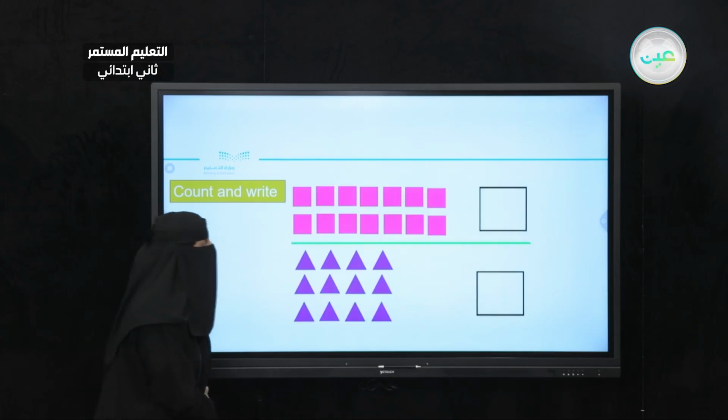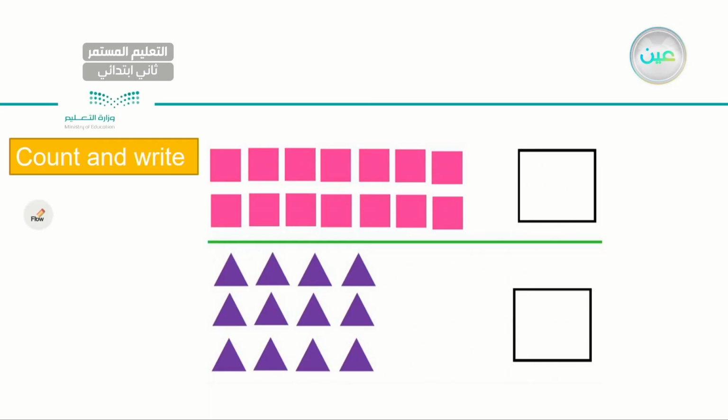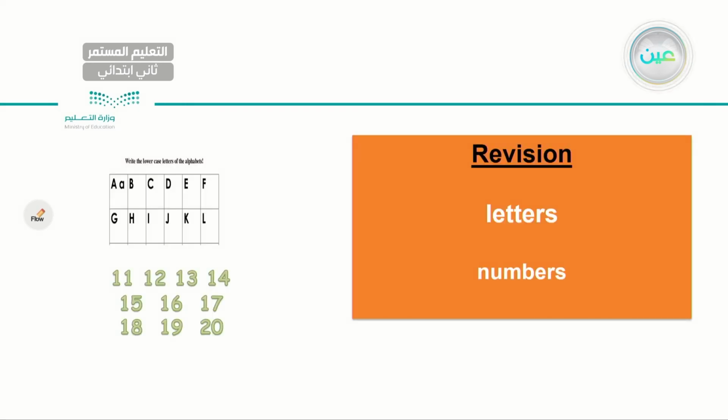Very good. Here also I have some squares and triangles. How many squares can you see? Try to count as fast as you can. I can count 14 squares. Very good. 14. And for the triangles, we can multiply. It will be easier. So 4 multiplied by 3 gives the answer 12. 12, very good.